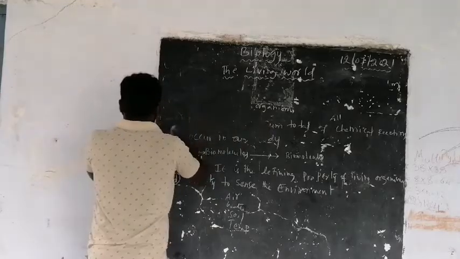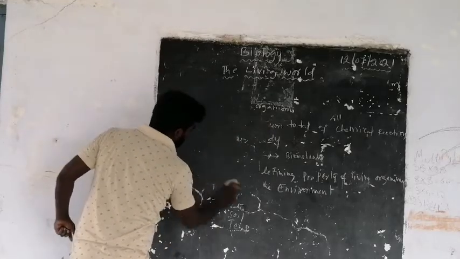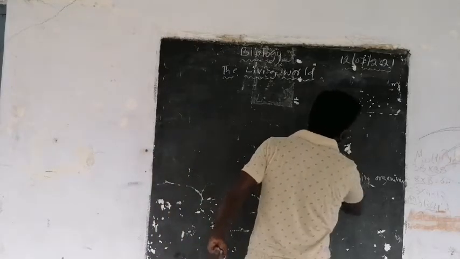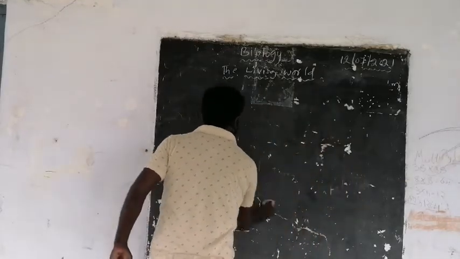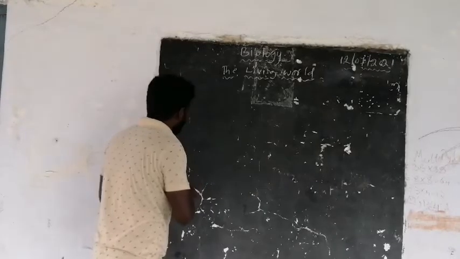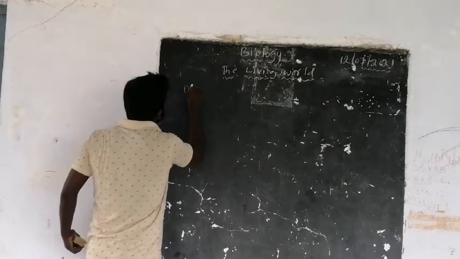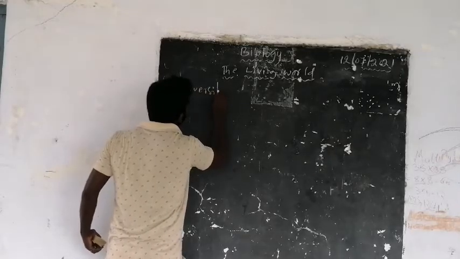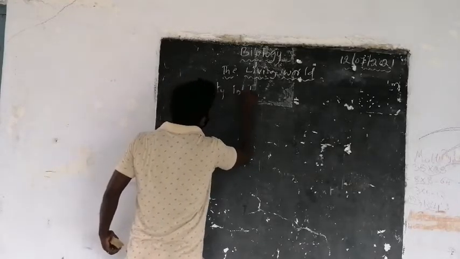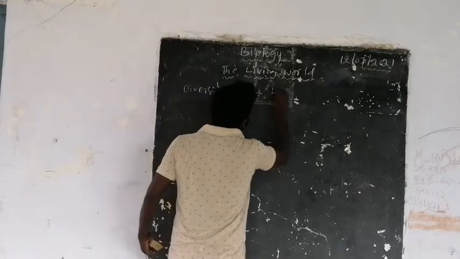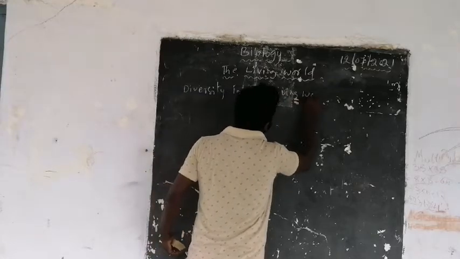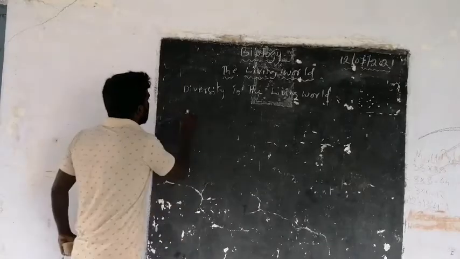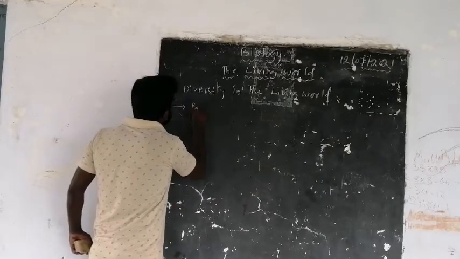And next, the living world. Diversity of living organisms, the next topic. Diversity in the living world. It means biodiversity.